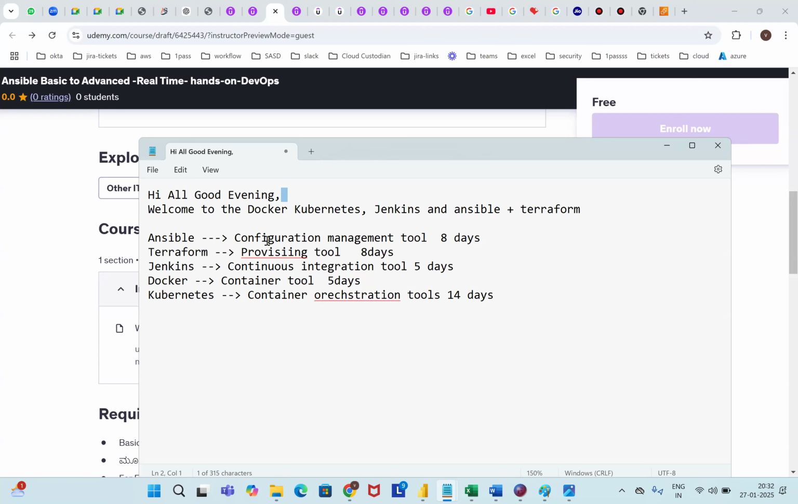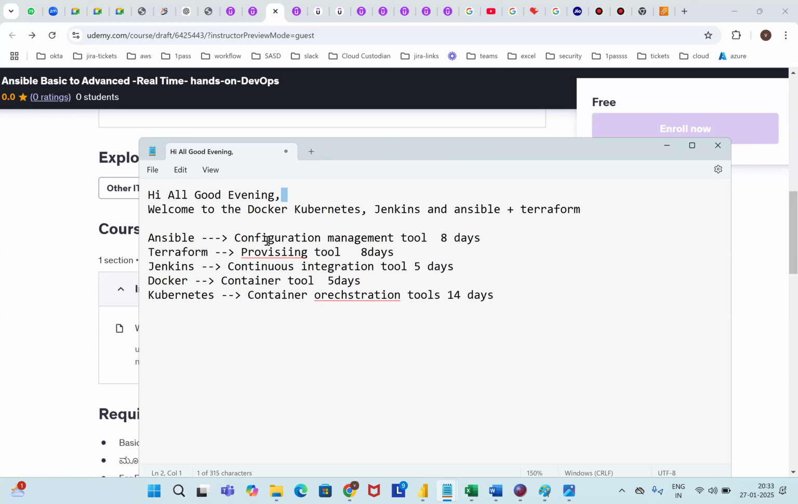So now Terraform, the provisioning tool. Terraform is an open source tool. Terraform also has Terraform Cloud, just like Ansible has Ansible Tower. Terraform Cloud is an enterprise tool and a paid version. But Terraform CLI is completely free, and we can use it end to end.